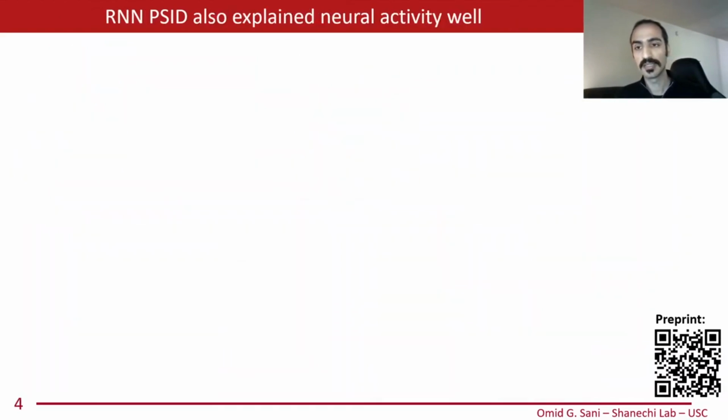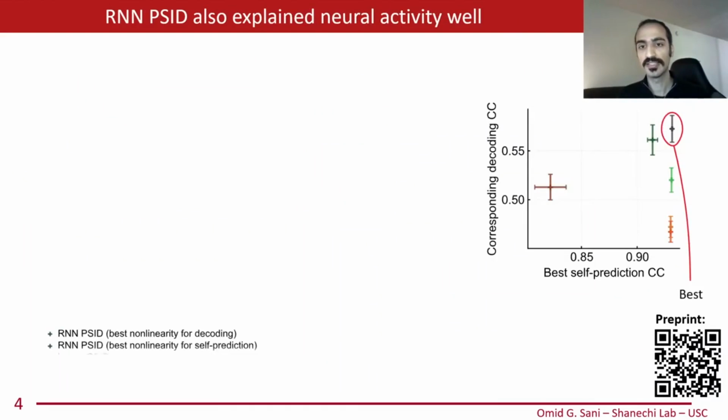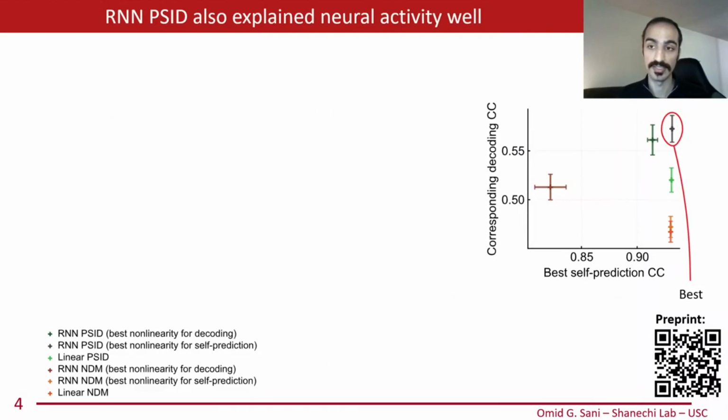When also considering the prediction of neural data, RNN-PSID achieved the best description of both behavior and neural data overall across all datasets. To see how accurately each model describes behavioral and neural data, in addition to the behavior decoding accuracy, in each model we also computed the accuracy of neural self-prediction, that is, predicting future neural activity from past neural activity. These two performance measures are shown on the two axes of this plot, with the points towards the top right indicating models that describe the neural behavioral data the best overall.